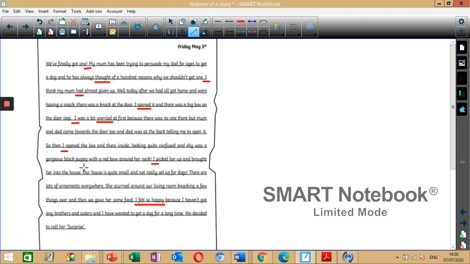And over here, with a gorgeous black puppy with a red bow around her neck, there's another exclamation mark over here. So gorgeous black puppy, what is this? It's an adjective, gorgeous black puppy. So it's an expanded noun phrase because there's more than one adjective. Well done if you figured that out.